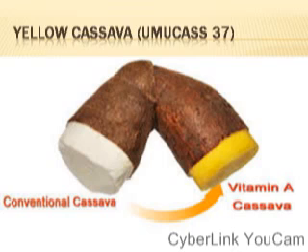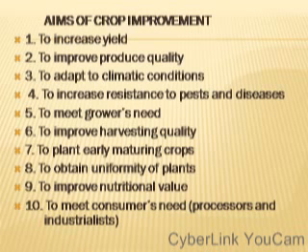due to crop improvement. What are the aims of crop improvement? The aims of crop improvement are the reasons why we carry out crop improvement practices. 1. To increase the yield of crops. 2. To improve produce quality. 3. To adapt to climatic conditions, because some crops are not adaptive to the climatic condition of a particular area. But when such crops are improved upon, they will be able to adapt to such climatic conditions.